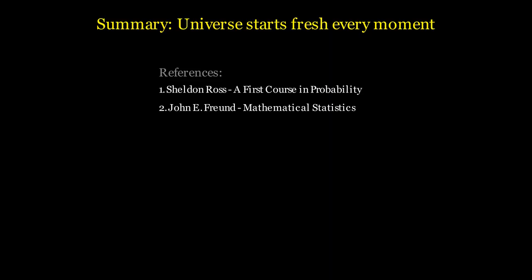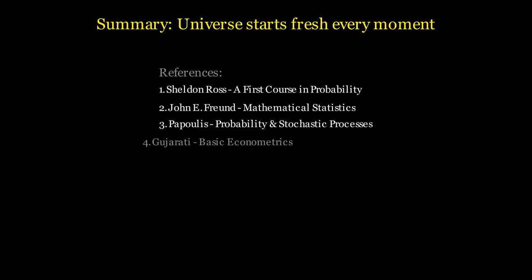References: 1. Sheldon Ross, A First Course in Probability. 2. John E. Freund, Mathematical Statistics. 3. Papoulis, Probability, Random Variables, and Stochastic Processes. 4. Gujarati, Basic Econometrics, for application in arrival rates.